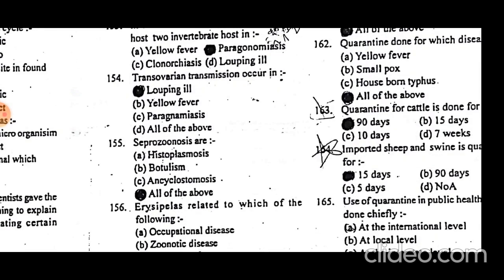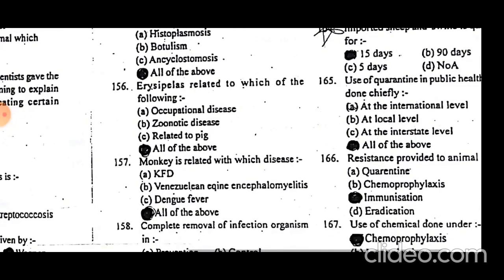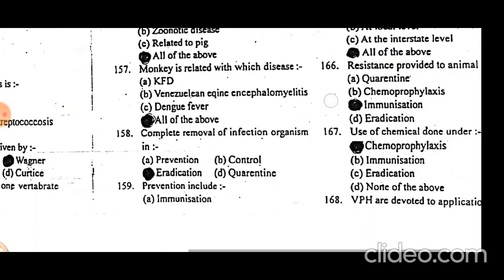Saprozoonoses are histoplasmosis, botulism, and encyclostomosis. Erysipelas is an occupational disease, a zoonotic disease, and a disease of pig. Monkey is related with the diseases KFD, Venezuelan equine encephalomyelitis, and dengue fever.